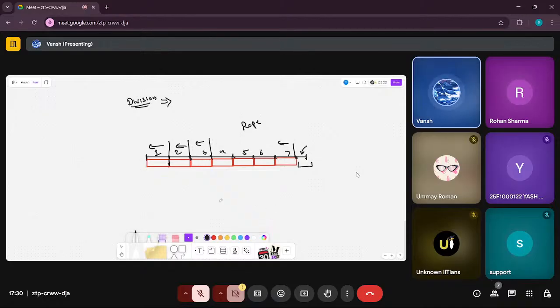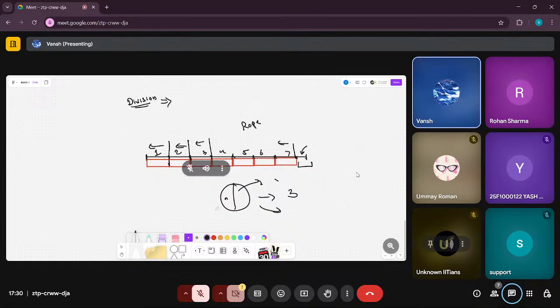This is essentially like dividing a pizza among three people with two slices. I can't do this. I can give this slice to one person and this slice to another person, but basically I need to make separate pieces, so I will need to make more cuts in it.